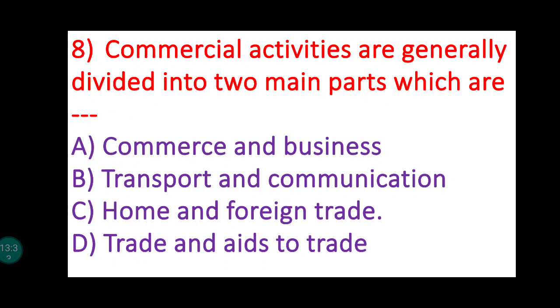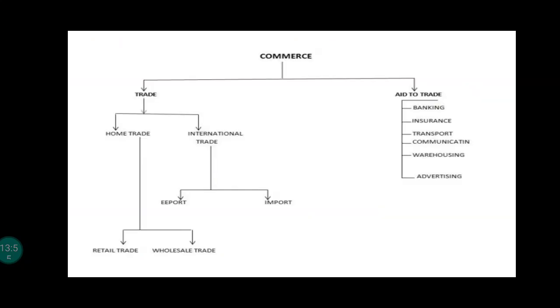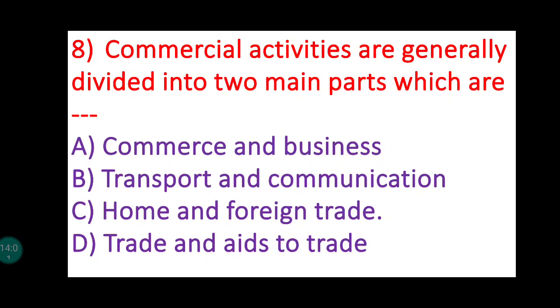8. Commercial activities are generally divided into two main parts, which are... again, it is the same MCQ question from the commerce flow chart only. It is related to commercial activities, meaning elements of commerce. They are generally divided into two main parts, and you can see on the screen, commerce is divided into trade and aids to trade. So the answer is D, trade and aids to trade. Commercial activities are generally divided into two main parts, trade and aids to trade.